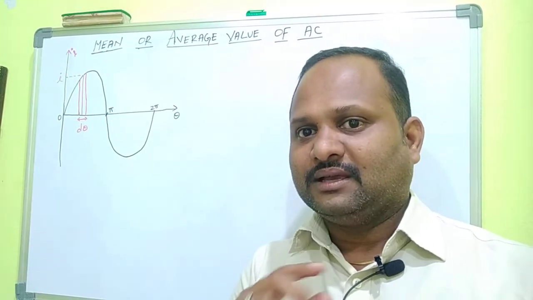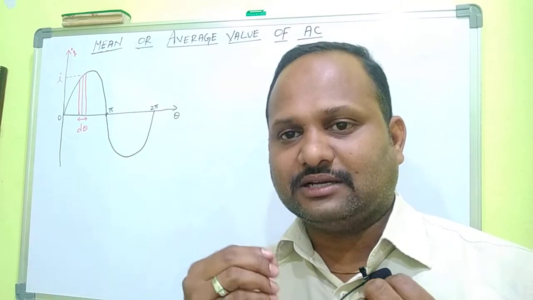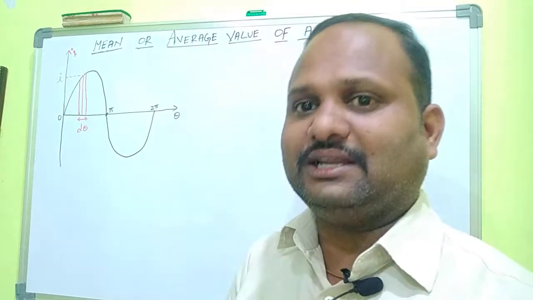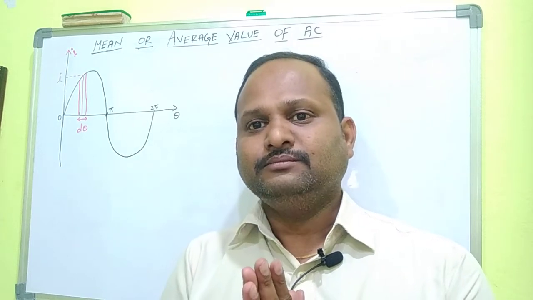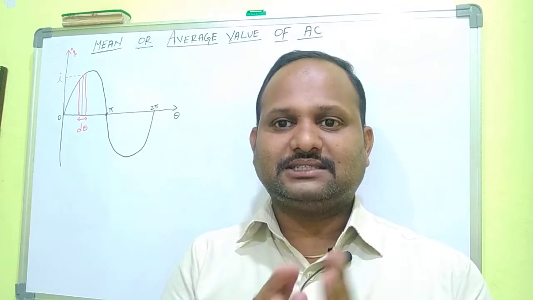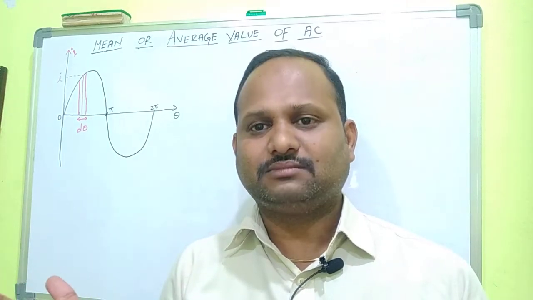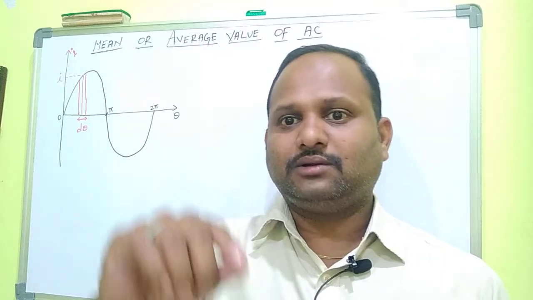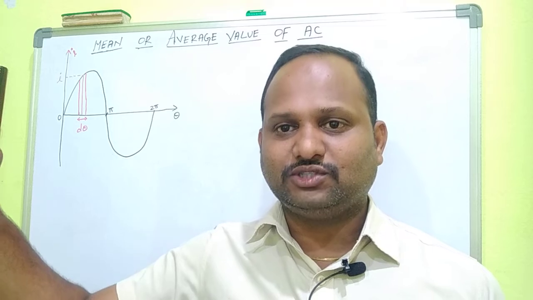Because it changes continuously. The magnitude of alternating current changes continuously, but in the case of DC, direct current, it is a steady current. We can easily calculate the value of direct current because it is steady. For example, 7 ampere means 7 ampere, but here it increases from 0 to maximum 7, 7 to 0, 0 to minus 7, minus 7 to 0.